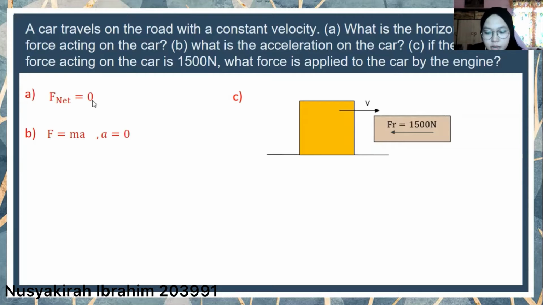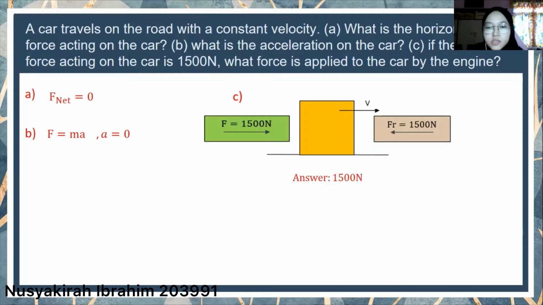That means that the force applied must also be equal to the friction force, which is 1,500 Newton. So it is to balance the forces so that the net force will be equal to 0. So the answer is the force applied is equal to 1,500 Newton.